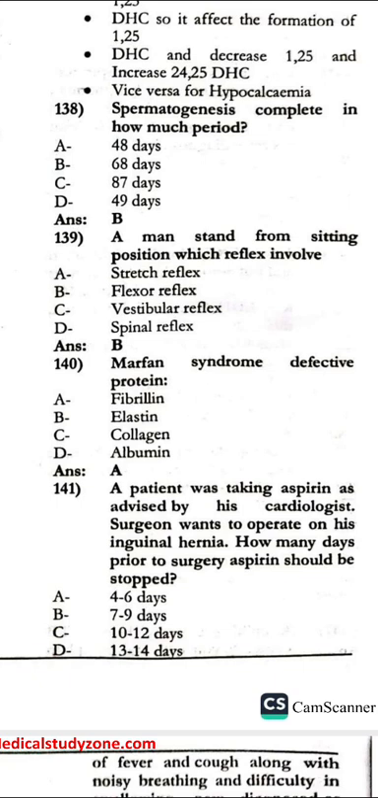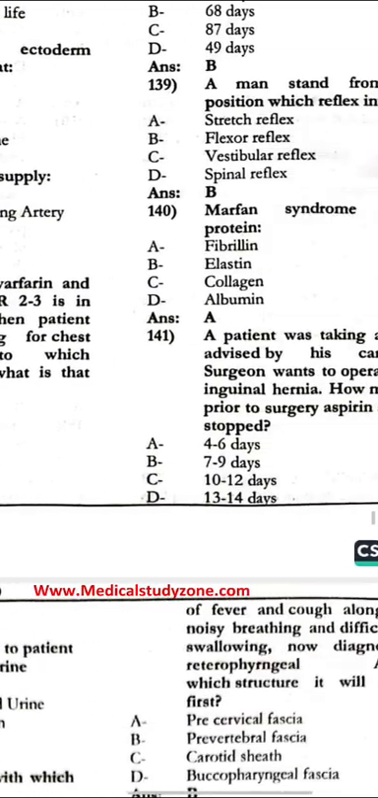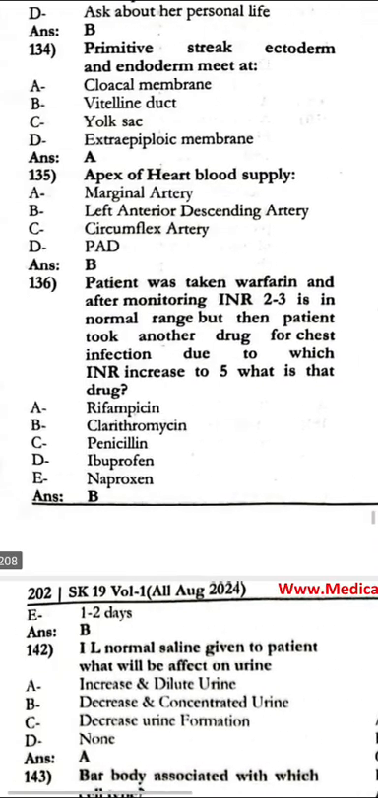The patient was taking aspirin. The surgeons want to operate on an inguinal hernia. How many days prior to surgery should aspirin be stopped? It should be stopped 7 to 9 days prior to the surgery.